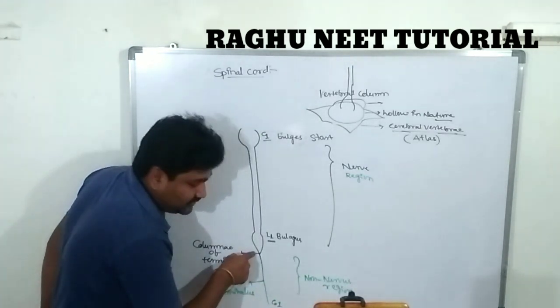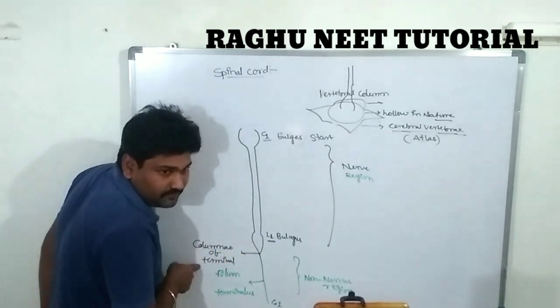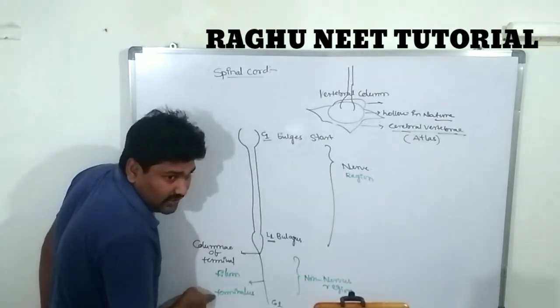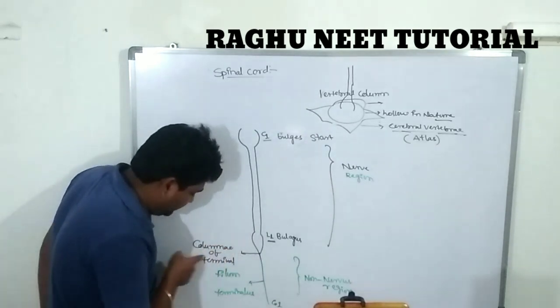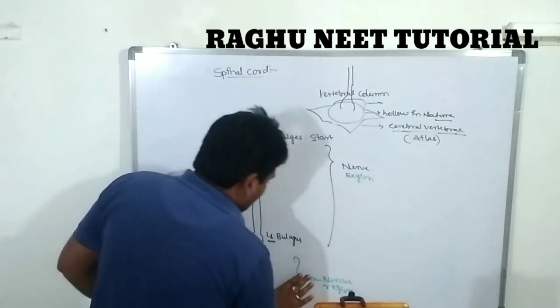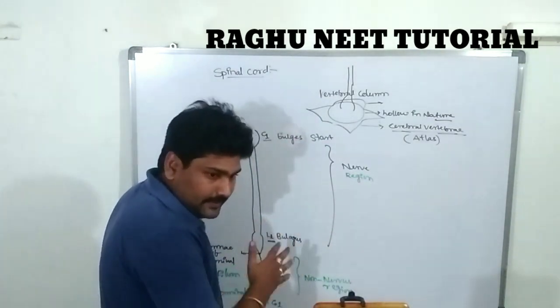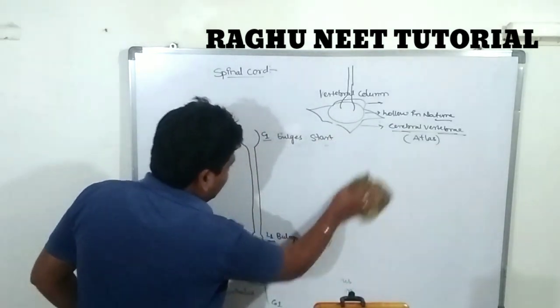In the filum terminale there are no nerves, but the nerves arise from the conus terminalis. Let's see how many vertebrae there are that protect the spinal cord.